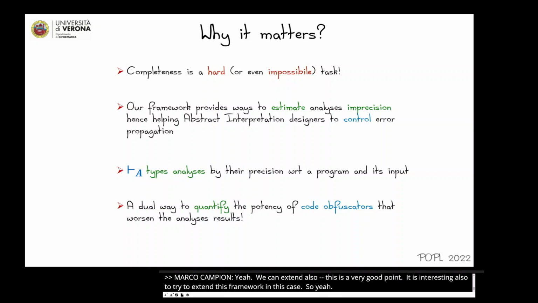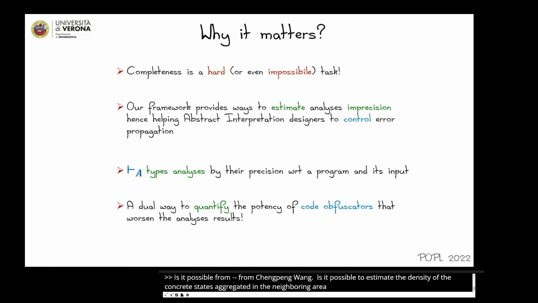Thank you. There's one more question on Airmeet, since we have one more minute. From Chengpeng Wang: is it possible to estimate the density of the concrete states aggregated in the neighboring area in the abstract domain?